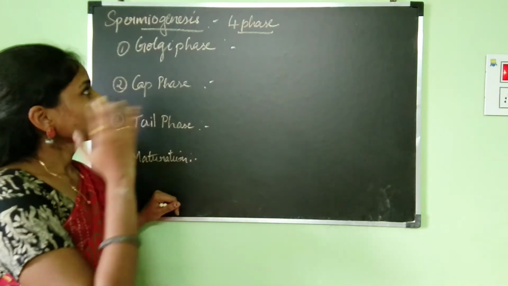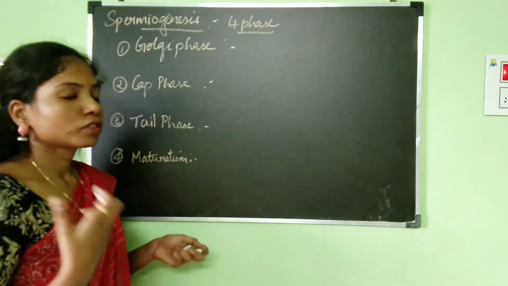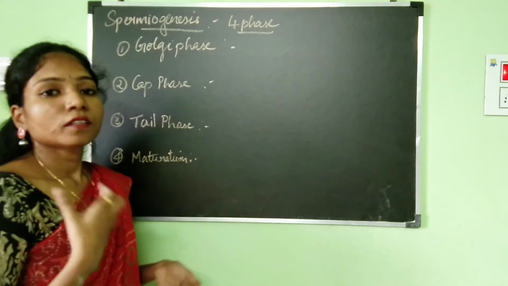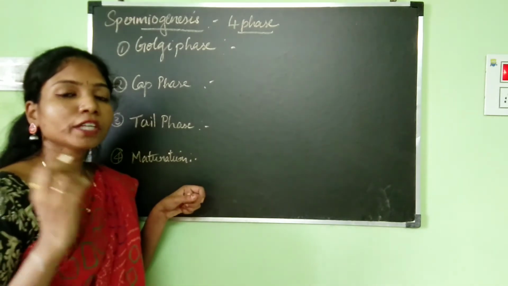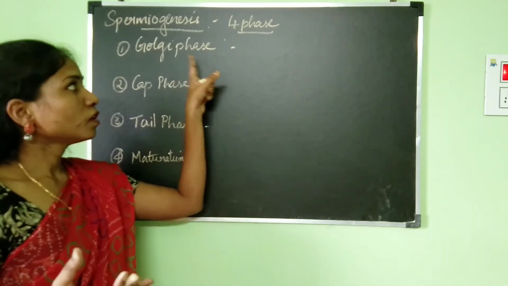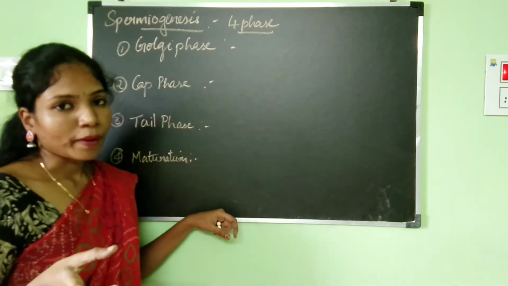First, let's take a look at the Golgi phase. The reason it's called the Golgi phase is that at this stage the activity of the Golgi apparatus is intensified, it is at its maximum. You all very well know about the Golgi apparatus.